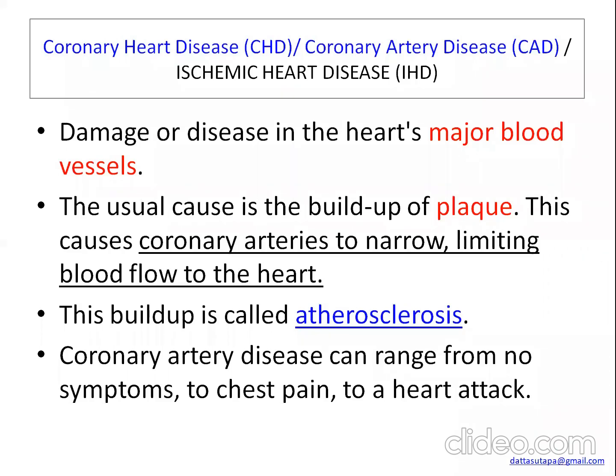So if there is atherosclerosis, the heart will not get enough oxygen, and in the subsequent course of time, the heart muscles lacking oxygen will die, and in severe condition it will lead to heart attack. Is it clear?